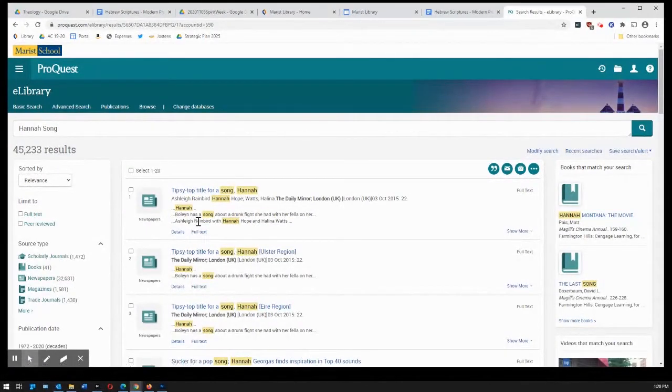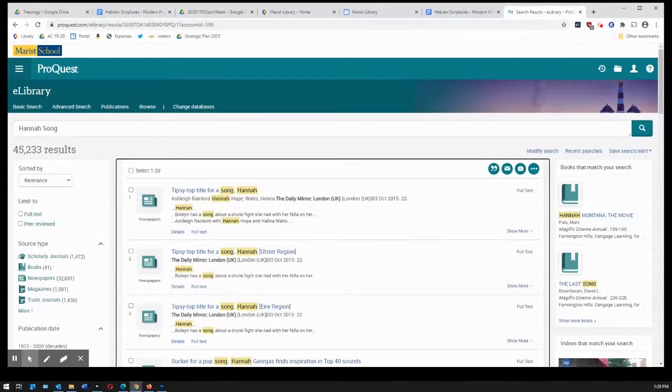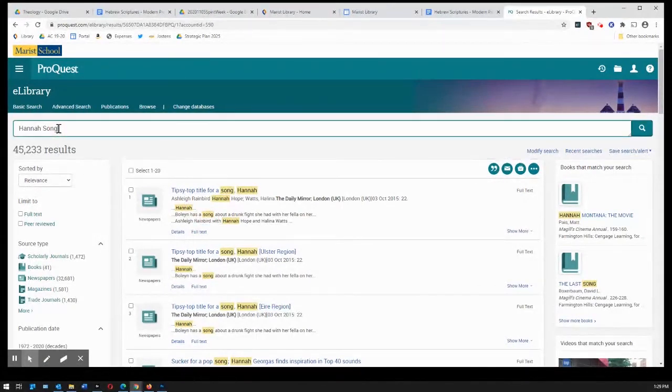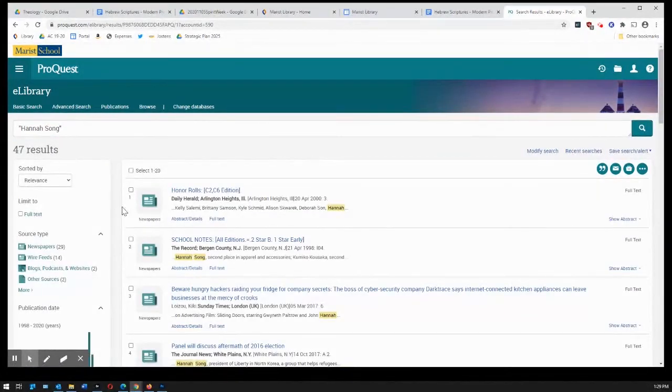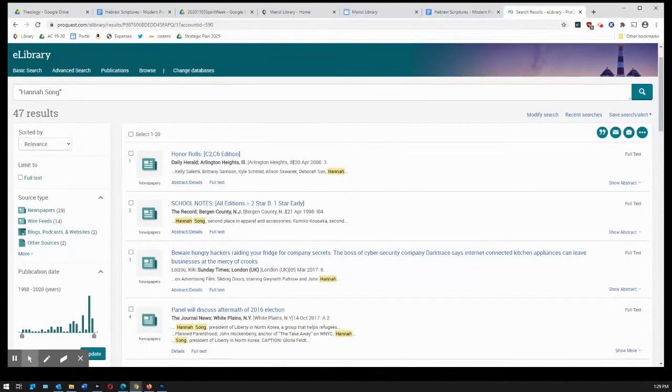So to help, you'll notice that it's looking at Hannah like this and then Song separately. I can narrow this down by putting quotes around Hannah Song, and what it does is stops the computer from looking for the words backwards like this, and we'll narrow it down to people's names, and that will help me a little bit. Now I'm down to 47. That's a lot better. I'm still also getting things like Arlington Heights, Illinois honor roll. This is somebody else named Hannah Song that is not the person I want.